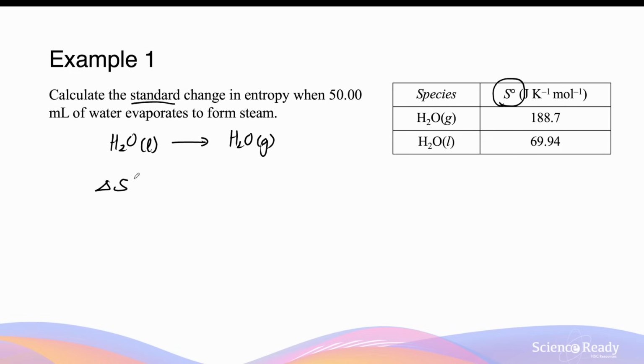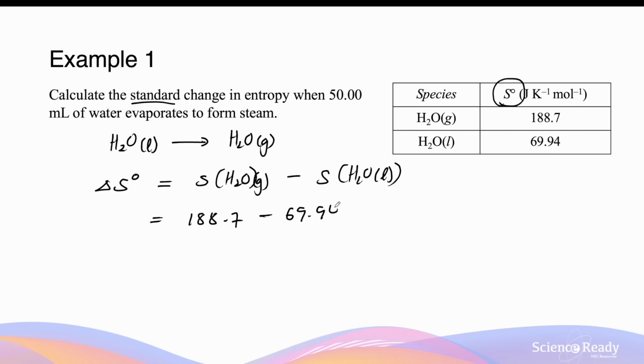So we can calculate the standard change in entropy by taking the entropy of the product, which is the gaseous form of water, so gas, minus the entropy of the water in liquid state. So this will be 188.7 joules per Kelvin per mole minus 69.94 for liquid water. This gives a value of 118.76, and we'll round this to 4 significant figures, 118.8 joules per Kelvin per mole of water.